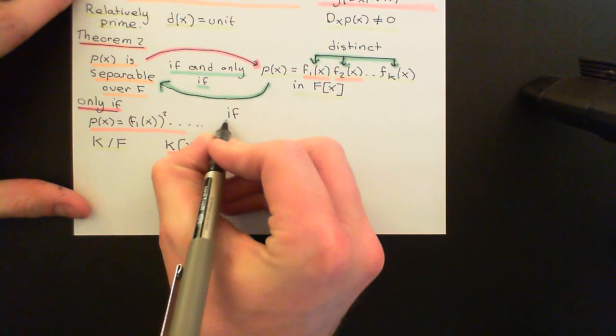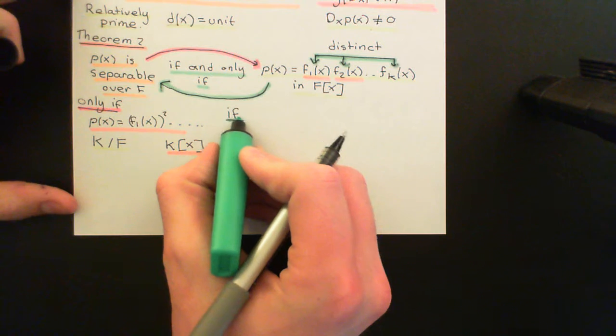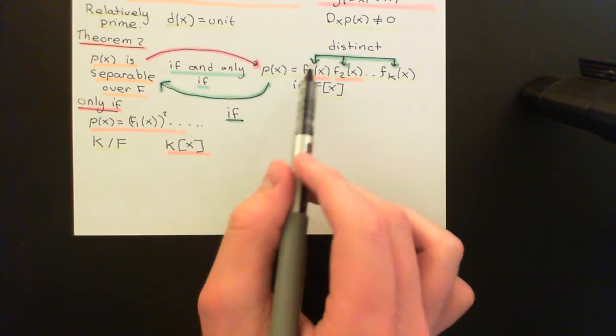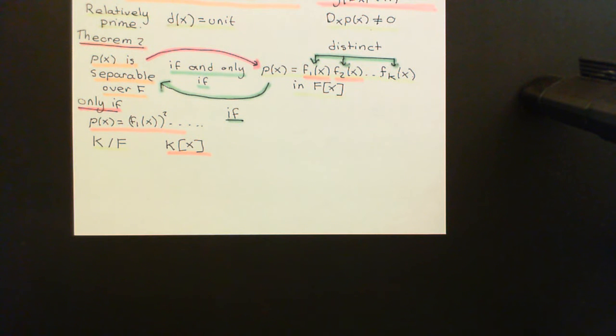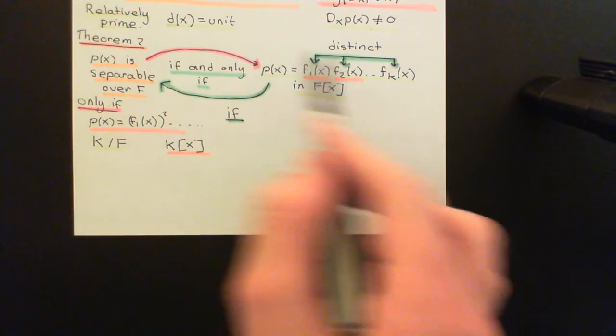Now we're going to approach this in a similar way to how we proved "only if" there. We're going to do it by proof by contradiction. Okay, so we're going to assume obviously that this is true. That's our starting assumption. So we're saying now that we've got this polynomial p(x), which if you take its irreducible factorization will have all distinct irreducibles. We're now going to assume the opposite of what we want to prove. We're going to assume that p(x) is not separable, it's inseparable over F. And therefore, what we're going to need to do is arrive at a contradiction. We're going to show that with that we can disprove this.